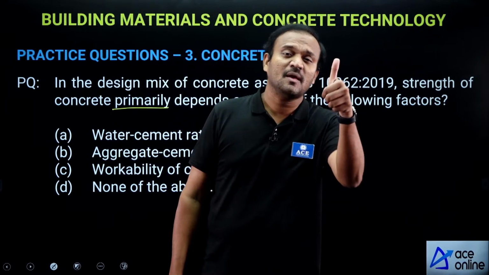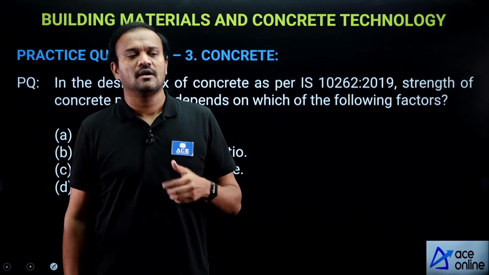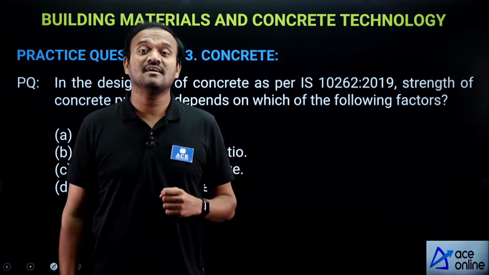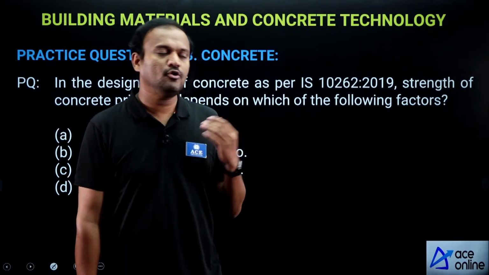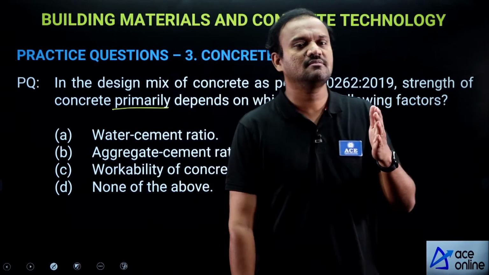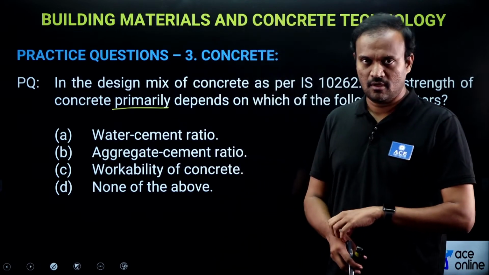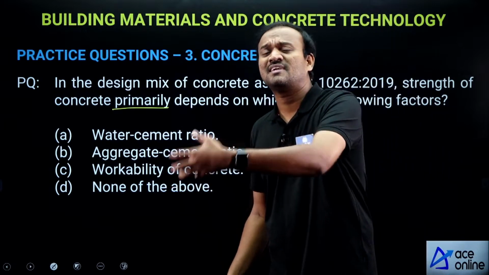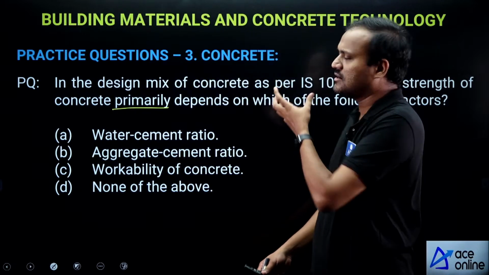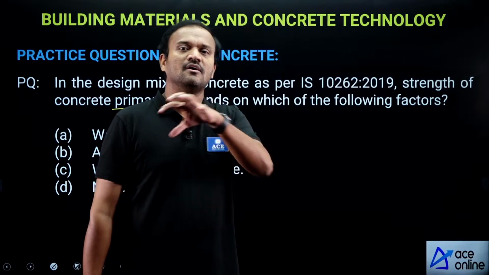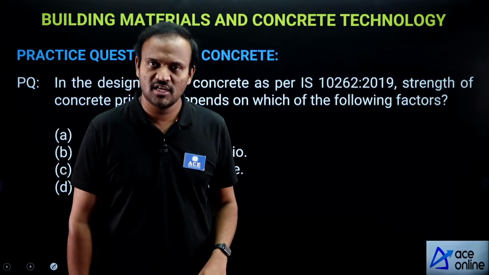First step is to calculate the target mean strength. How do you get target mean strength? Mean strength is characteristic strength plus 1.64 times standard deviation. Standard deviation is given in the table of the IS code. From that you can get the mean strength.